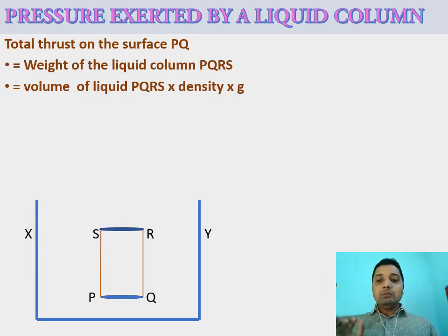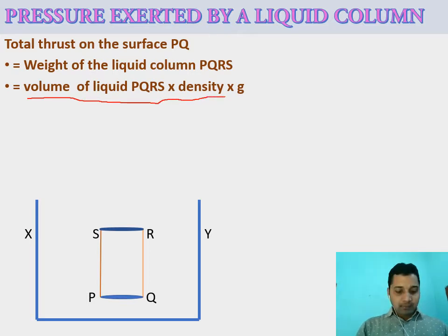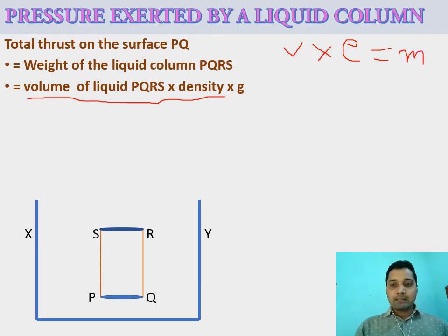Weight equals mass into acceleration due to gravity, but we know density equals mass by volume. So here, density into volume: the volume of liquid PQRS into the density of this liquid, V into D. Density is denoted by the letter rho, so V into rho gives us one more quantity, that is m, or mass.